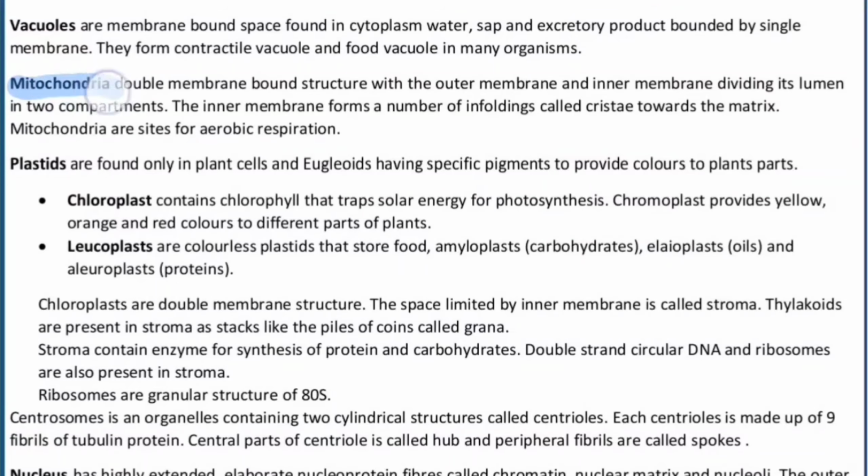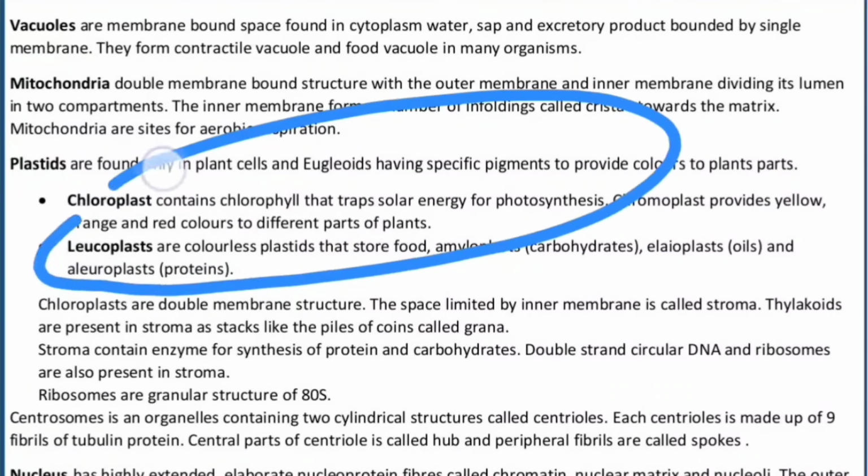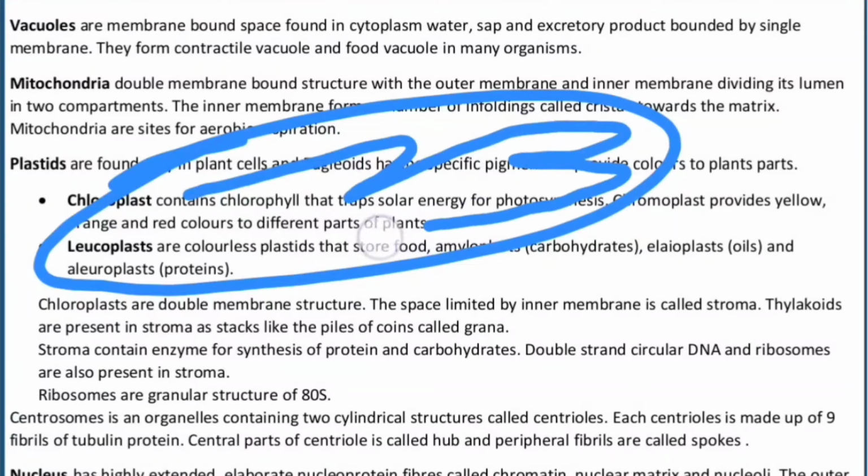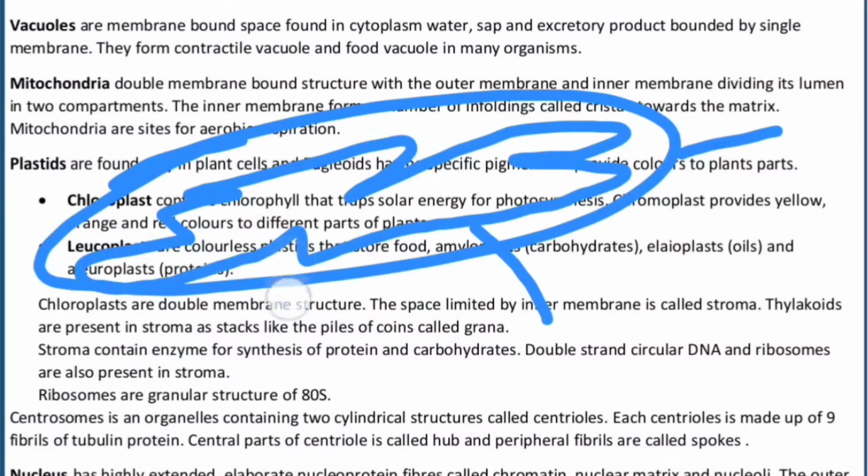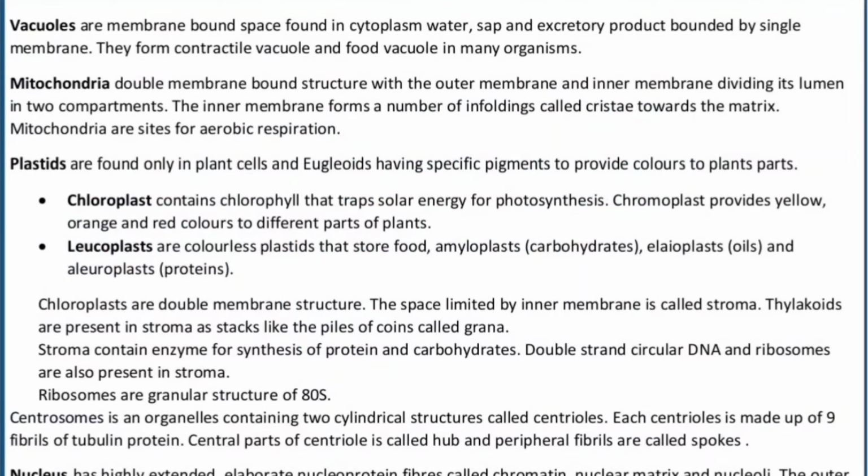Now, dealing with the mitochondria, the powerhouse of the cell. Vacuoles are called the storeroom of the cell, whereas mitochondria is called the powerhouse of the cell. They are double membrane bound structures with the outer membrane and the inner membrane dividing its lumen into two compartments. The inner membrane forms a number of infoldings called cristae towards the matrix. Mitochondria are the site of aerobic respiration. I am just drawing the structure of a mitochondria. This looks like a mitochondria. This is the outer membrane, this is the inner membrane, and these portions are called cristae. They are the site for aerobic respiration.